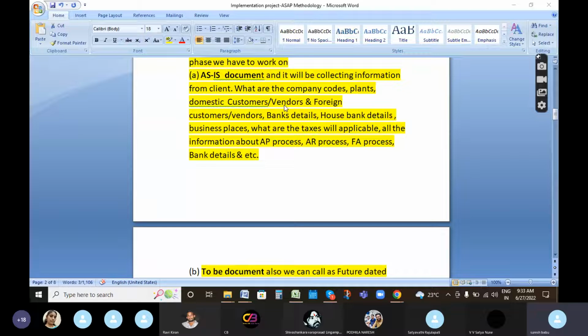What information do they collect from the client? The existing company codes, the plants, the domestic customers and vendors, the foreign customers and vendors, bank details and house bank details, business places, and which taxes are applicable. All the information about FI details. For example, for FICO implementation, they will check AP, AR, FA, bank determination, withholding tax, all those things. They will collect the information from the client. That is called the as-is document.